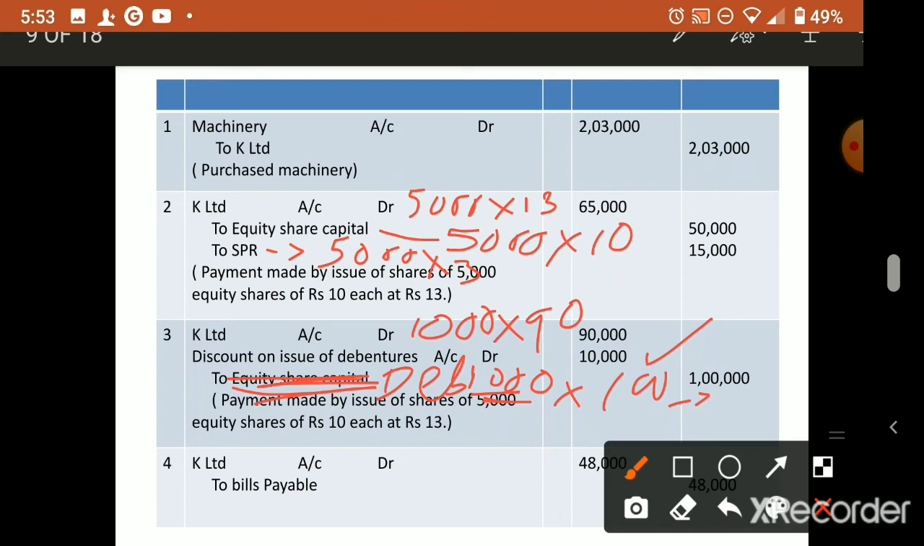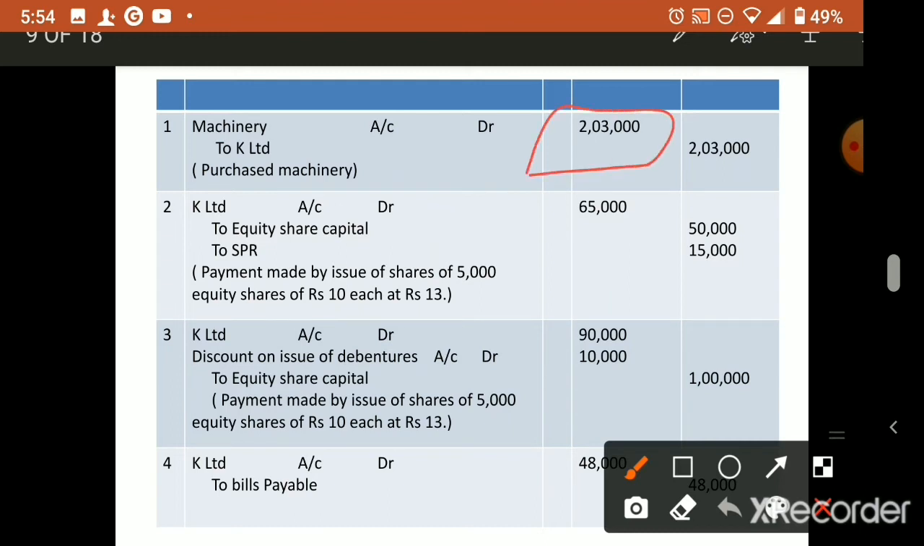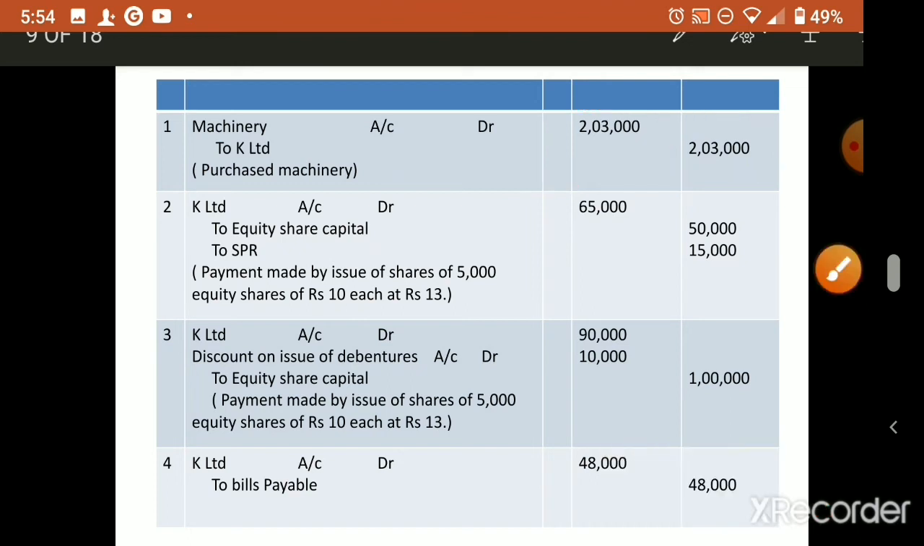Understood, no? The difference: when the amount is given and the number is not given, we have to calculate amount divided by issue price. If the number is given and the amount is not given, then use the working notes I told you and calculate the issue price that way. So this 2 lakh 3,000 is for the entire amount, the total amount of the machine. Okay, so this is called issue of debentures for consideration other than cash.